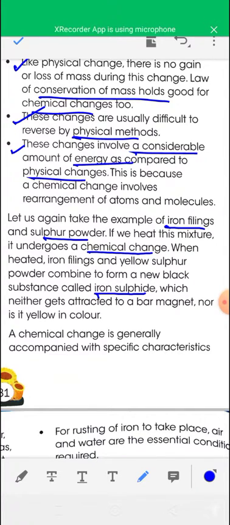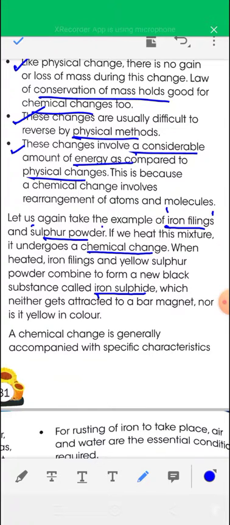This iron sulfide neither gets attracted to a bar magnet nor is it yellow in color. That is, the physical and chemical properties of the newly formed substance, iron sulfide, are different from the initially taken substances, iron filings and sulfur powder.